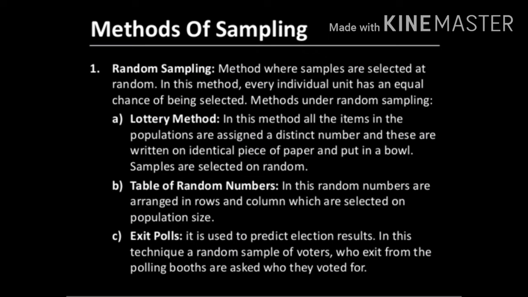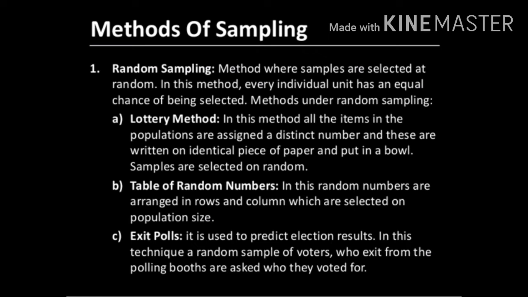In random sampling, it is further divided into three, namely lottery method, table of random numbers, or exit polls. Lottery method is very simple. What they will do is take all the items in the population, each one will be given a different number, and these numbers are written on identical pieces of paper and put in a bowl.